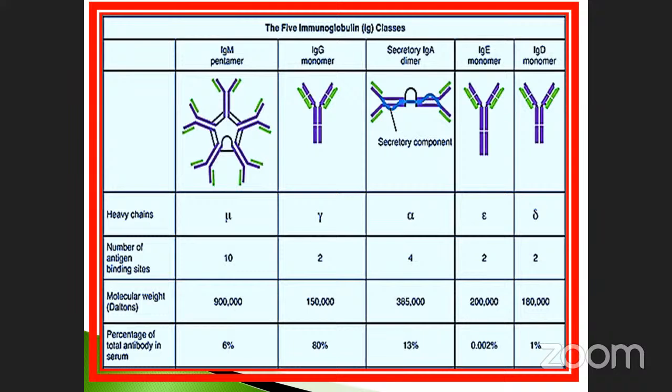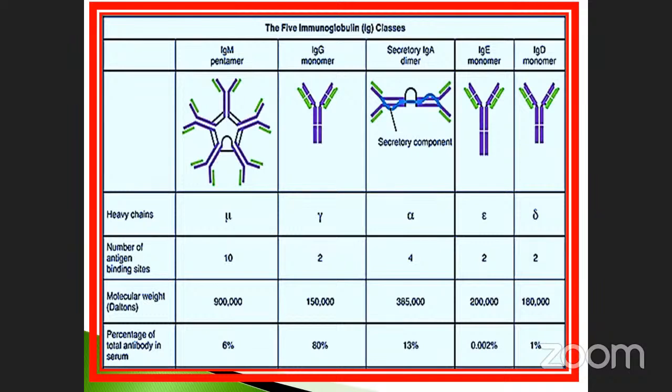How many antigen binding sites are here? Many times this question is asked because it has 5, isn't it? If it is single, there are 2 antigen binding sites, we discussed it. So with 5 antibodies, that's why here it is given as 10. Okay. And one more thing: what about the molecular weight among these 5?